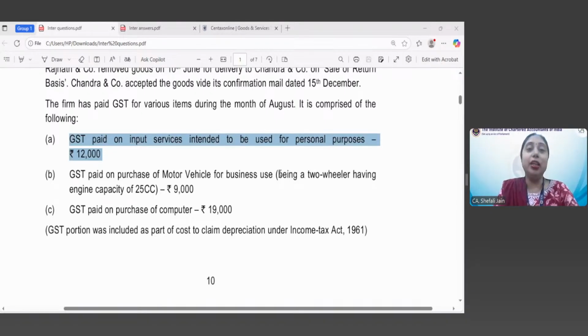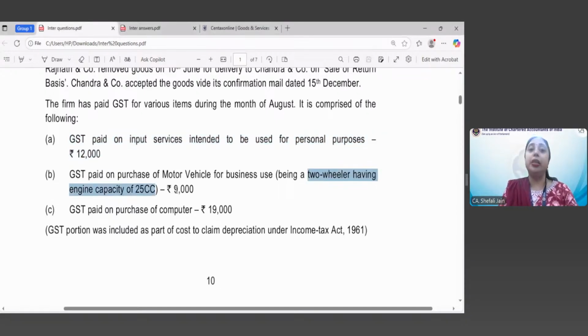And that has to have the engine capacity up to 25 cc, up to 25 cubic centimeters. So we have purchased a 2-wheeler which has an engine capacity of 25 cc. Therefore, this 2-wheeler with engine capacity of 25 cc is excluded from the definition of the motor vehicle. Now, blocked credit or the restriction of credit is pertaining to motor vehicles. But in case your vehicle or conveyance does not fall in the definition of motor vehicle, that restriction does not apply to it. So therefore, this 2-wheeler with engine capacity of 25 cc is not a motor vehicle per se, and therefore credit on the same is not blocked as per Section 17(5).